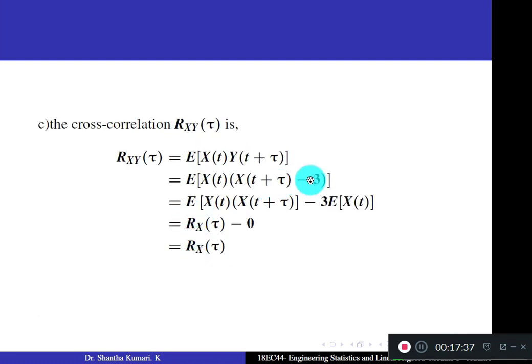You get this. Multiply term by term. This becomes expectation of x of t into x of t plus tau, minus 3 into expectation of x of t. But your expectation of x, mu x, is 0. You get only this term. It is nothing but Rx of tau. So in this problem, the cross correlation function and autocorrelation function both are equal.